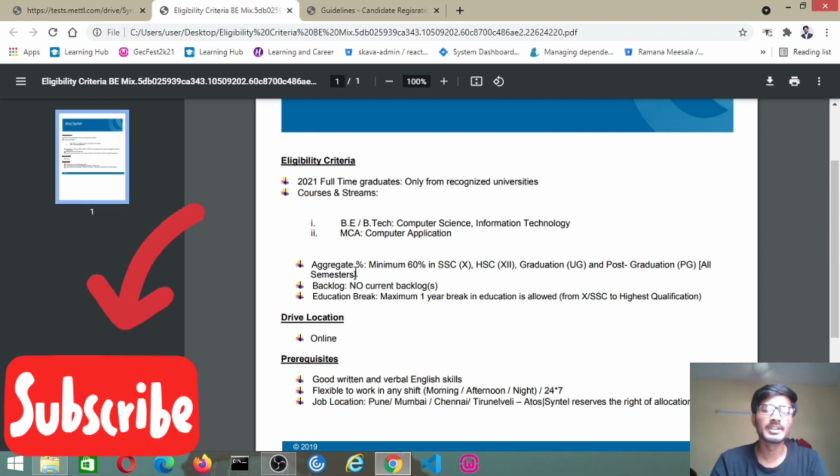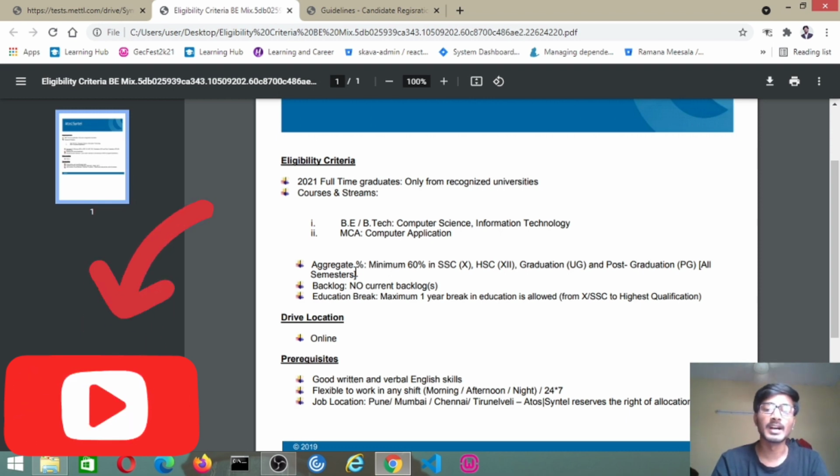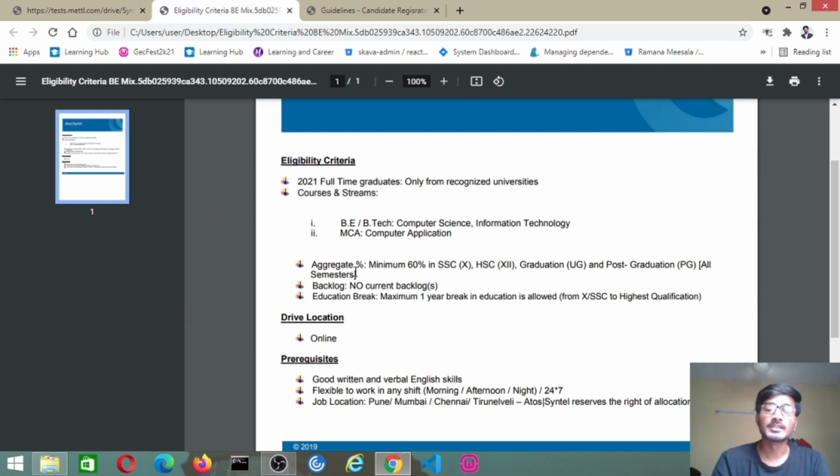Now coming to the aggregate percentage, minimum 60 percent in 10th and intermediate, I mean SSC and HSC, and in graduation and post graduation in all semesters. For UG and PG in all semesters, there must be minimum 60%. Coming to backlogs, there should be no current backlog while applying for this job. Coming to the education break, a maximum of 1 year break in education is allowed, from 10th to the highest qualification. Only a 1 year break will be allowed for this job.